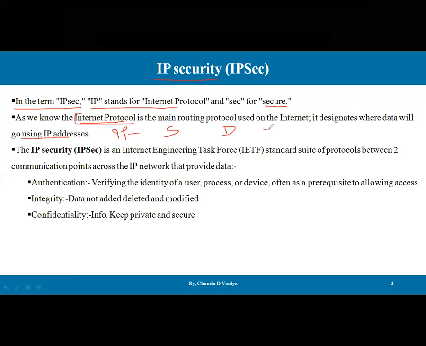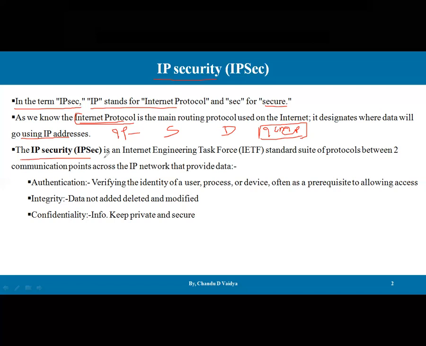We also have another protocol, the ICMP protocol. What happens with the ICMP protocol? Whatever error messages occur during IP protocol operation, ICMP reports them. But till now we haven't discussed the security mechanism for these IP packets. So today we are going to discuss how we can give security to the datagrams or packets which travel over the network.